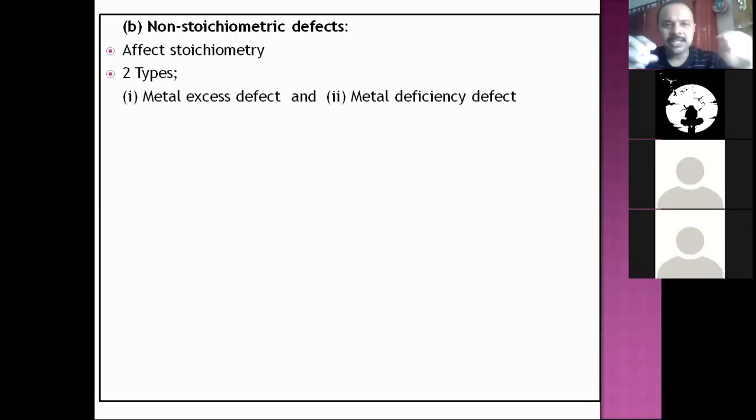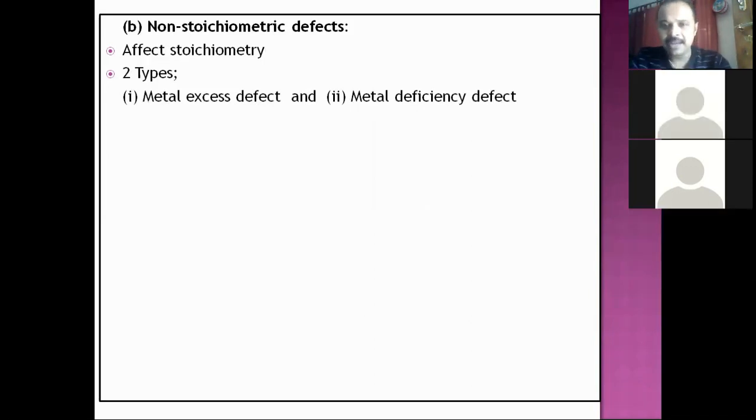See, these are all the defects which generally happen in ionic solids. When it comes to ionic solids, there is cation, there is anion. Which part is generally metallic? Cation. Anion will be non-metallic. So when I say metal excess defect, what should you immediately understand? In ionic solids, cations are more. Metal deficiency defect, when I say that cations are less, means anions are more.